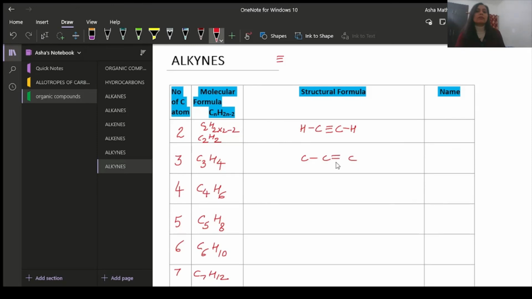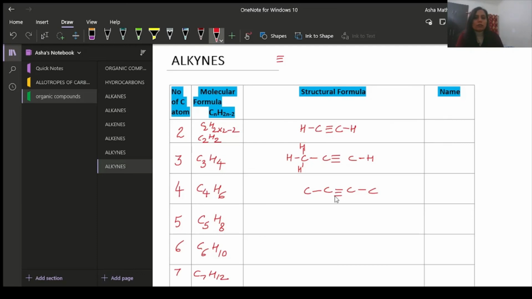You can place the triple bond anywhere. This is the triple bond. This triple bond is for this carbon also, for this carbon also. This carbon needs 1 more, so place 1 H here. This carbon has 4 bonds, 1, 2, 3 and this 4. So there is no need to place H here. We will place H here. 1, 2, 3, 4. So 4 bonds around this carbon, and the formula is C3H4. 1, 2, 3, 4. Similarly, for 4 carbon, 1, 2, 3, 4, you can place it anywhere according to your choice.